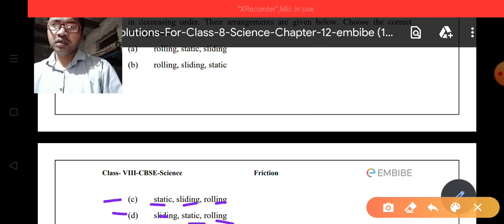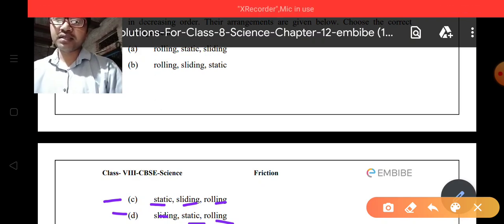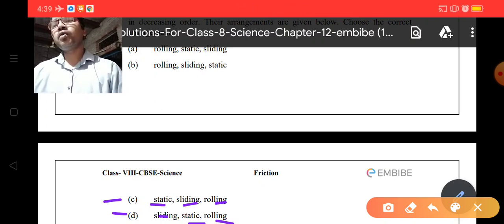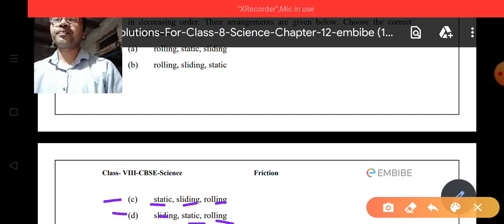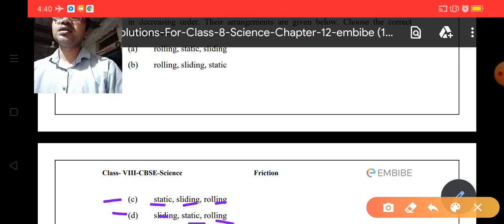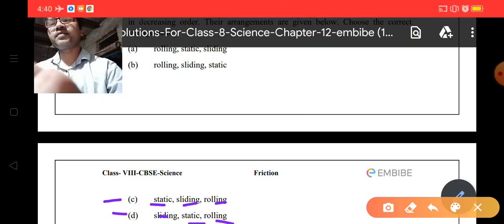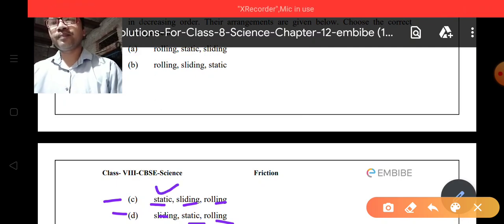So in the last one you can see the sliding one should be the highest or strongest or the largest. So we have discussed that static friction is the largest friction. So let's see, the static friction is given here, that is the first, it means it is the largest one.